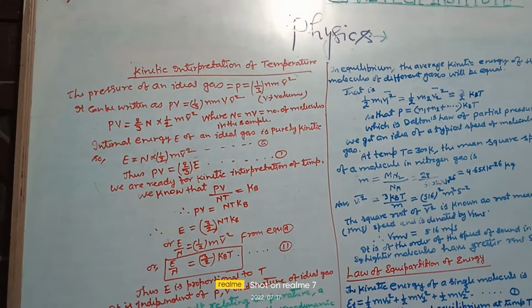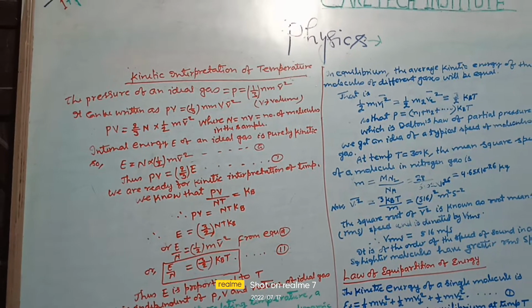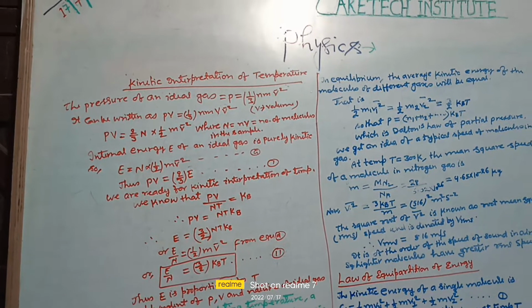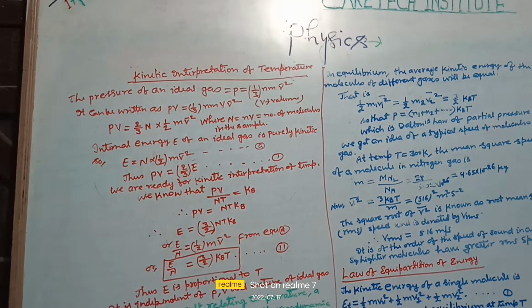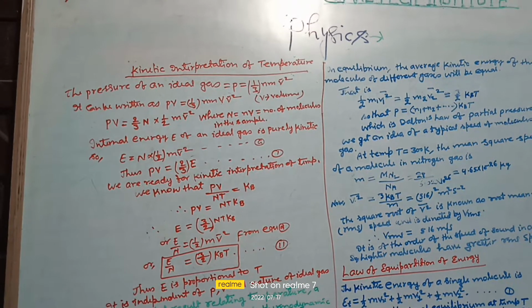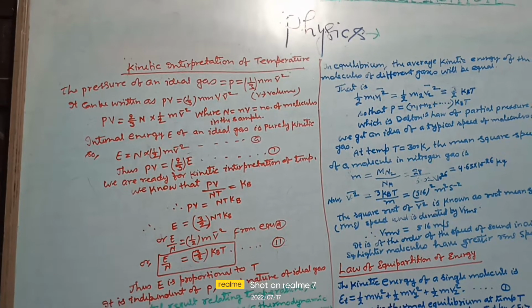We are ready to interpret the kinetic interpretation of temperature.